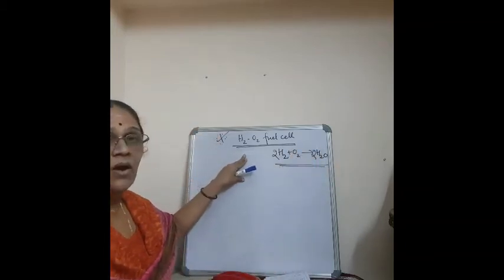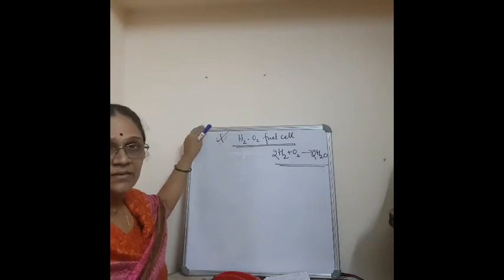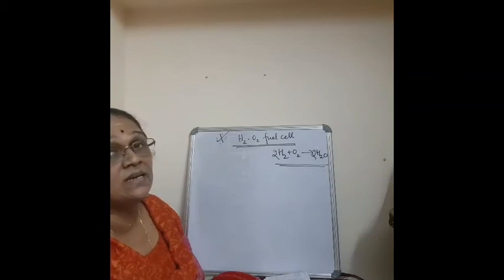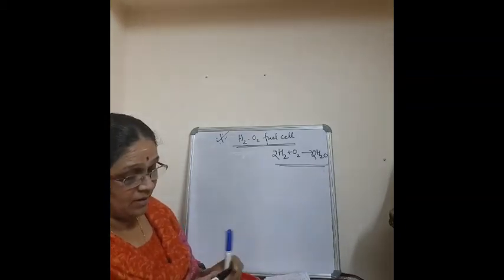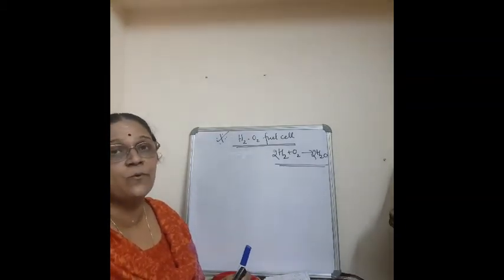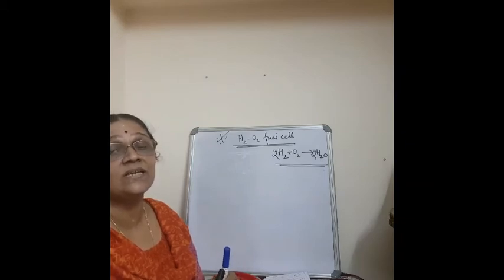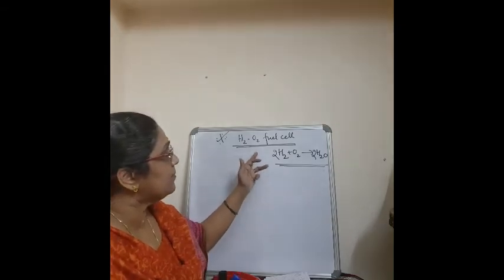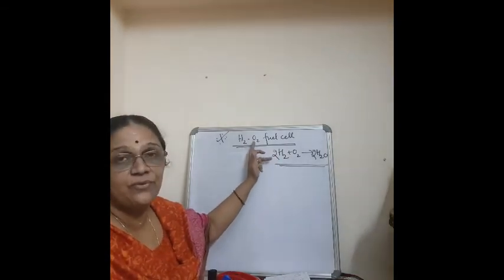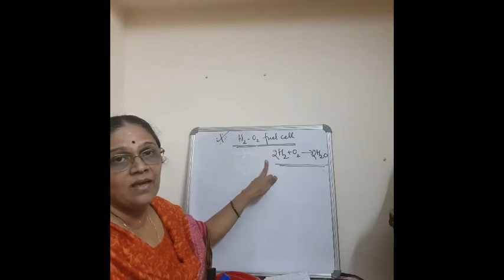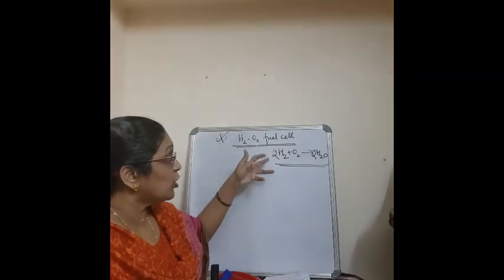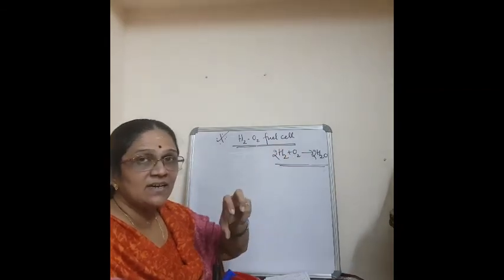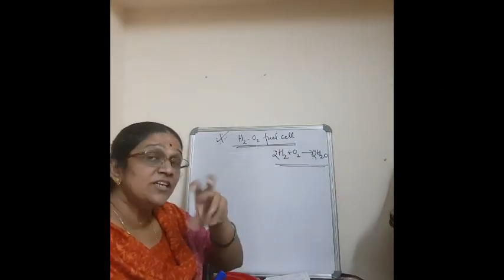Now we will see how this fuel cell is constructed. Actually, this has an application. This hydrogen oxygen fuel cell is mainly used in the Apollo space program, whereby the electricity is obtained from the fuel cell. The water vapor we get from this fuel cell is condensed and made into water for the drinking of the astronauts.